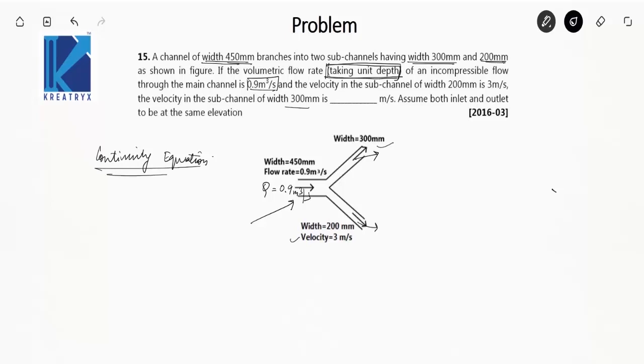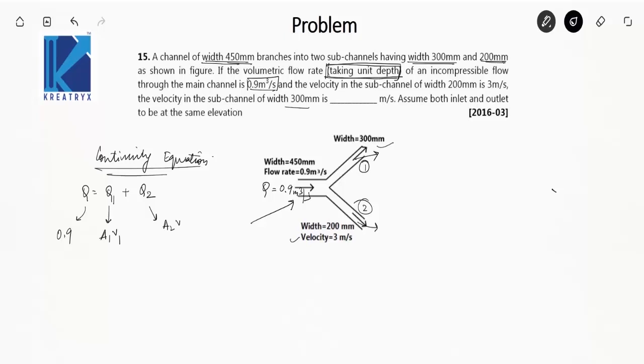Let's give this channel 1 number and this channel 2 number. So Q will be equal to the volumetric flow rate passing through channel one plus the volumetric flow rate passing through channel two. So Q is 0.9 meter cube per second, Q1 is A1 V1 and Q2 is equal to A2 V2.